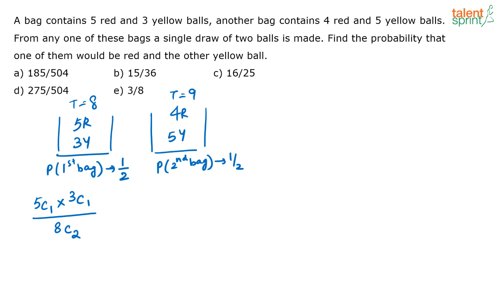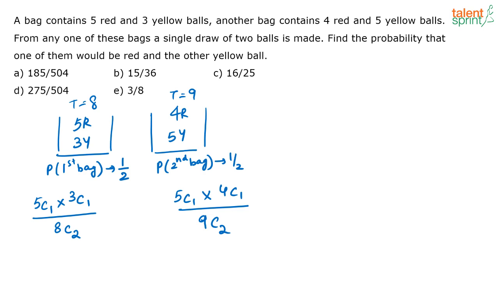Similarly, look at bag 2. What is the probability wherein you are selecting 1 red and 1 yellow ball from this one? See, out of these 5 yellow, you have to select 1 yellow. Similarly, out of the 4 red, you have to select 1 red. Now, totally out of 9 balls, I can select any 2 balls. So this is the total number of ways of selecting 2 balls, out of which these are my favorable cases. So what is the required probability that we are looking at?